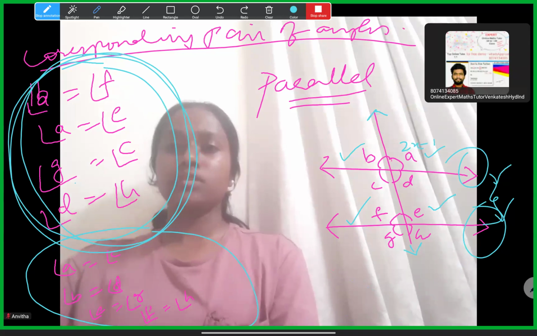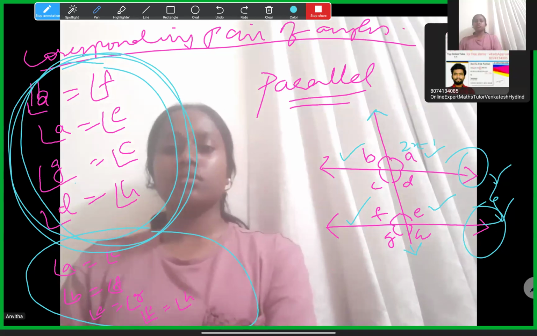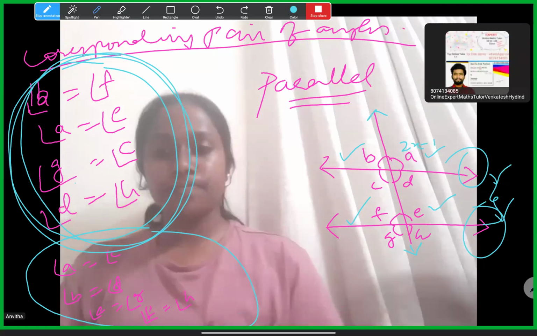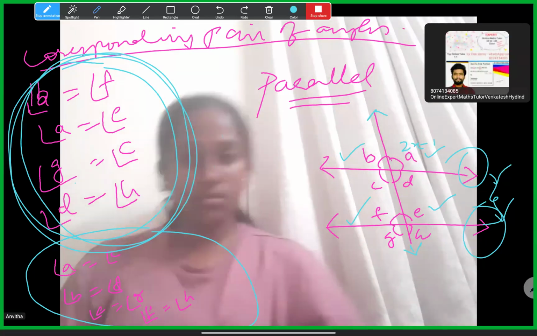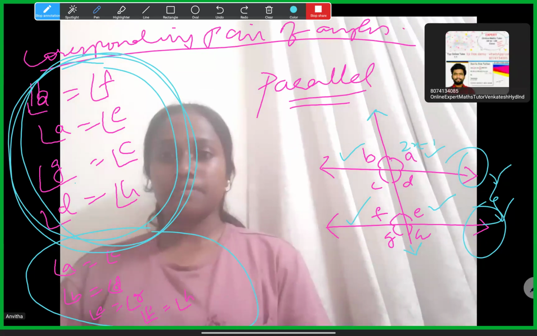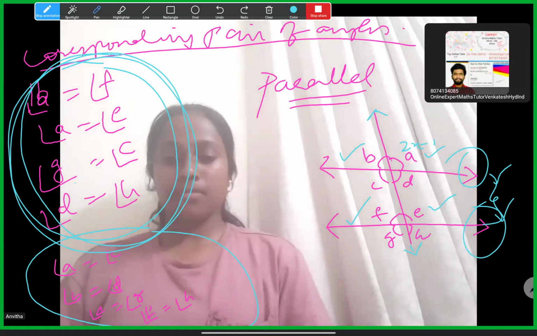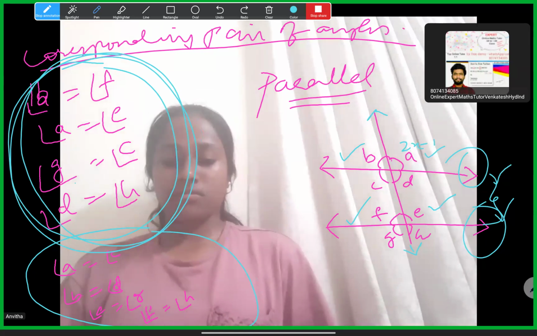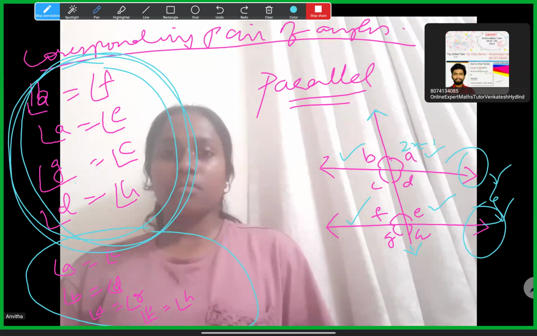Yes or no? No. Yes, sir. So reversely, if they didn't give that those two lines are parallel, and we got to know after solving something in the question that corresponding pair of angles between those two lines are equal, then we can tell vice versa that the lines have to be parallel.